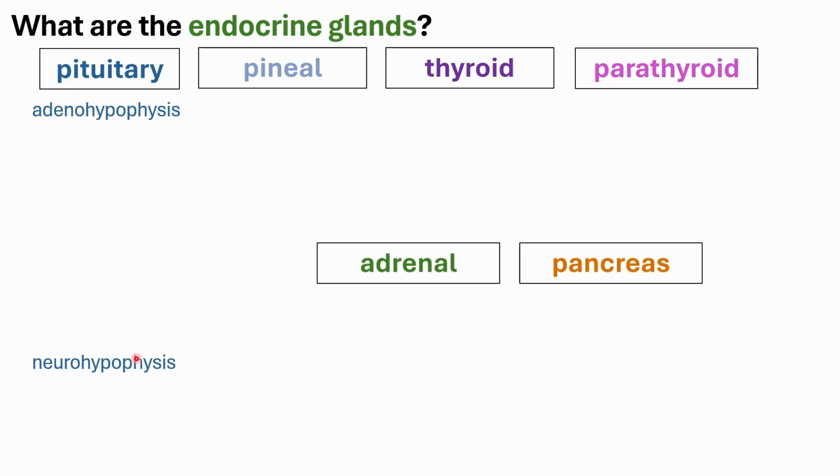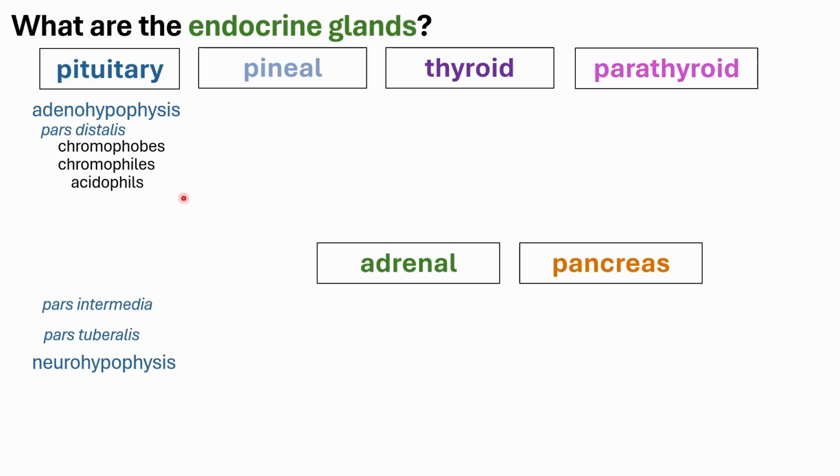Under the adenohypophysis, you would have your pars distalis, pars intermedia, as well as your pars tuberalis. In the pars distalis, you would have different types of cells: your chromophobes and chromophiles. Under chromophiles, you would have your acidophils and your basophils, and each of these has subtypes.